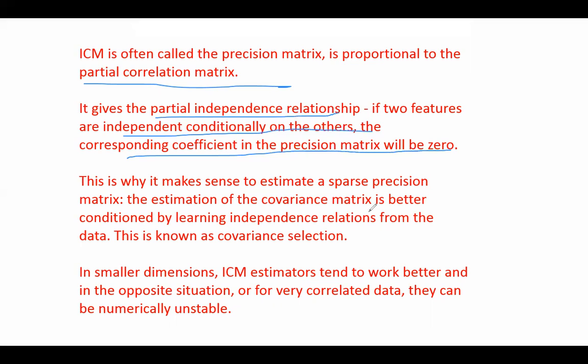The estimation of the covariance matrix is better conditioned by learning independence relations from the data. That is what the inverse covariance matrix does. It learns those pairs of columns which are independent of each other. And the diagonal entry of the ICM, what does that represent?